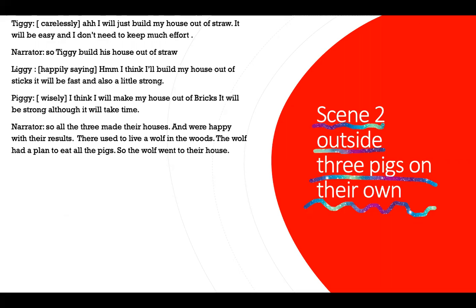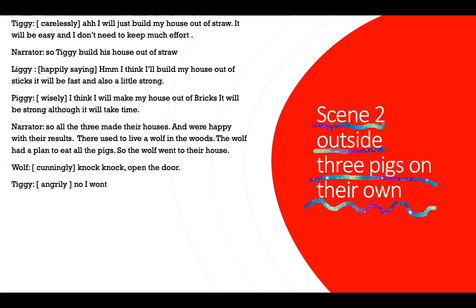There was a forest nearby. In that forest, there used to live a wolf. The wolf had planned to eat all the pigs. So, one by one, he went to their houses. Wolf: (Cunningly) Knock, knock. Open the door.